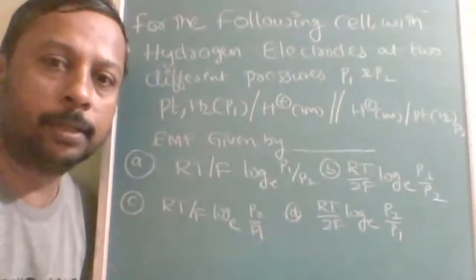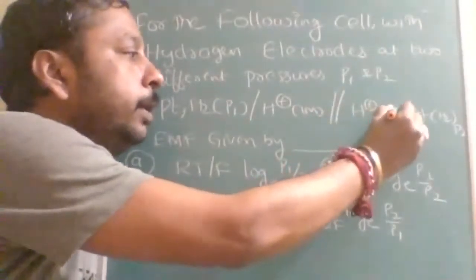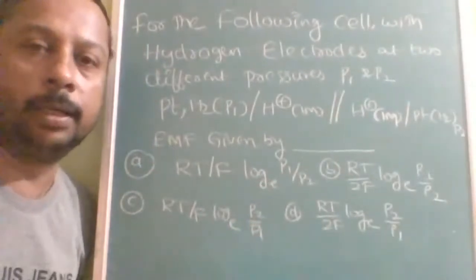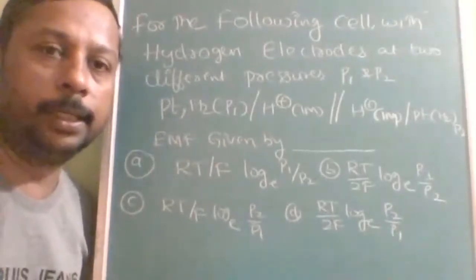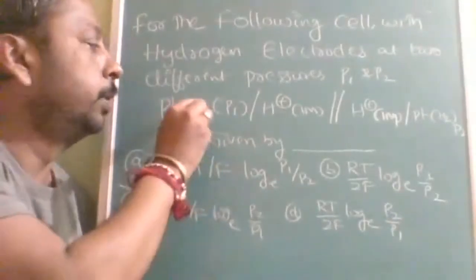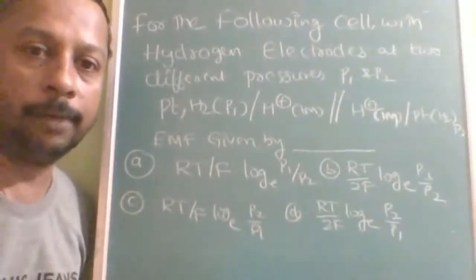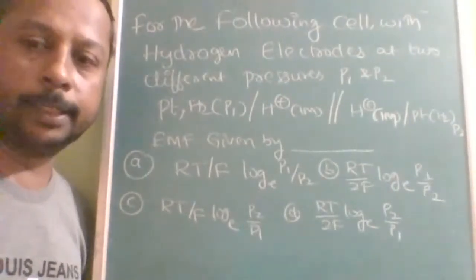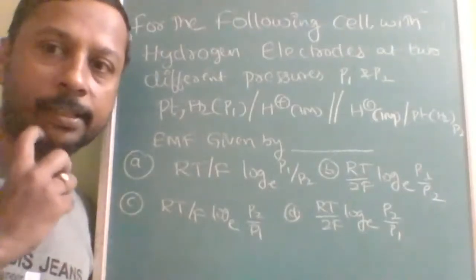Here the concentration of the electrolyte in both half cells is the same. What is different? Pressure is different. How you have to deal with this type of question, I specially taught you through that lecture. So I hope you will answer this question very fast and accurately after going through that lecture. This question is already explained in that video lecture, especially for the gaseous electrode.